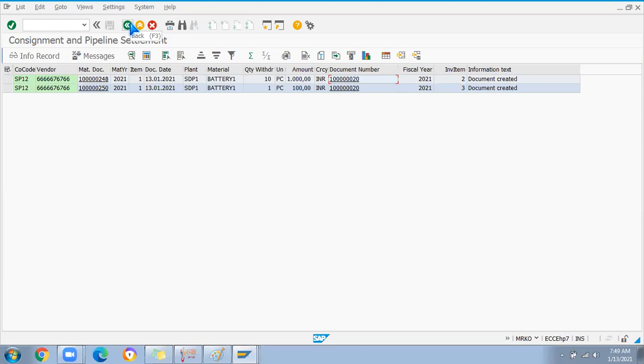Then from which location you have to use? If it is in a raw material store location, from that location you have to issue. If it is semi-finished, from there you have to issue the goods. So just imagine how the business works in real time, how they do the production process in a company and where SAP is used, and you should know both processes. Any questions on this topic?